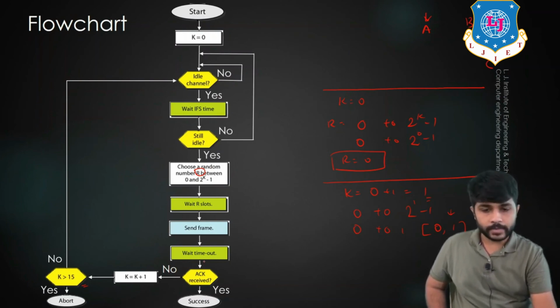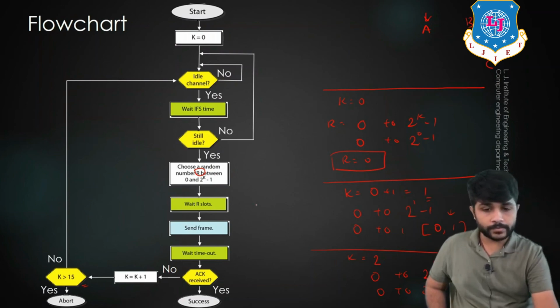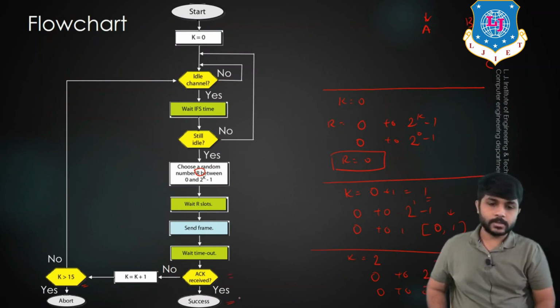After sending the frame, it will wait for the timeout for the acknowledgement. If the acknowledgement is still not received, the value of k will become 2. If the value of k becomes 2, next time what will be the values of R that we will be getting? 0 to 2 raised to 2 minus 1, so 0 to 3. It means we are getting 0, 1, 2 and 3. From these 4 values, it will select a random value, wait for a random slot and send the packet. If the acknowledgement is received, it means success.